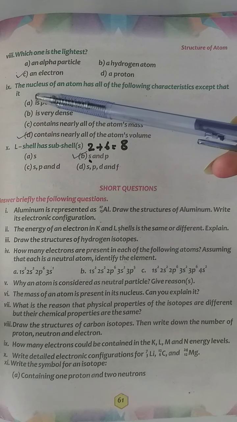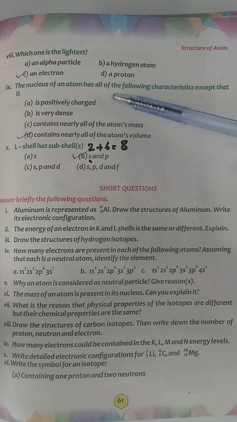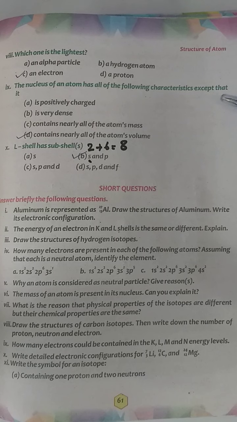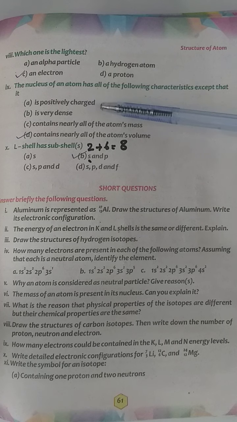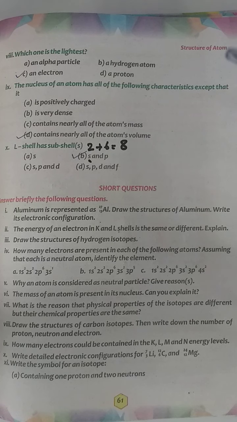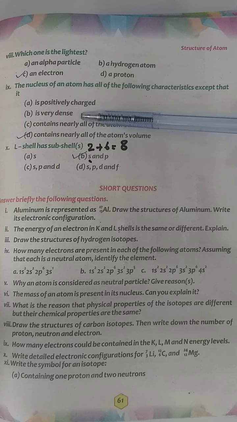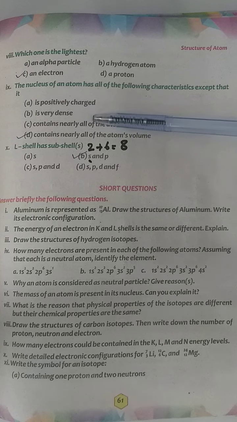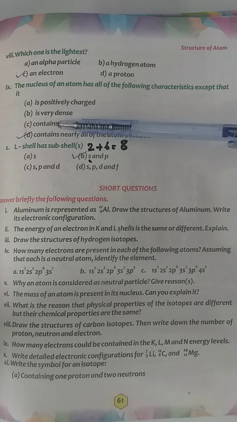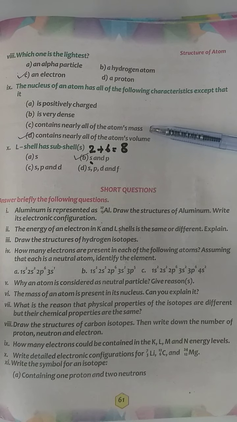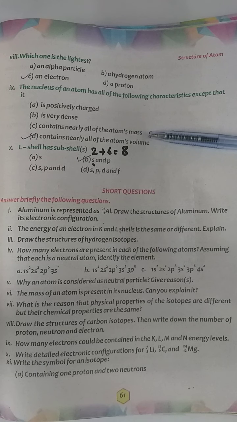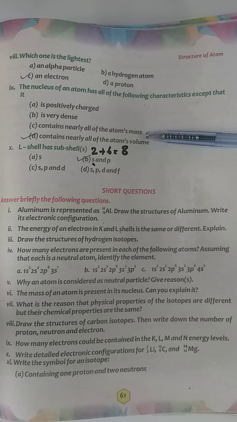Now the next one, the nucleus of an atom has all the following characteristics except that. इसमें न्यूक्लियस की ये सारी कैरेक्टरिस्टिक्स हैं, एक कैरेक्टरिस्टिक इसमें गलत है. Which one is that? It is positively charged. Yes, this is true. It is very dense. Yes, this is also true क्योंकि इसमें protons भी होते हैं, neutrons भी होते हैं. It contains nearly all the atom's mass. Yes, this is true because mass number is equal to the number of protons and neutrons.